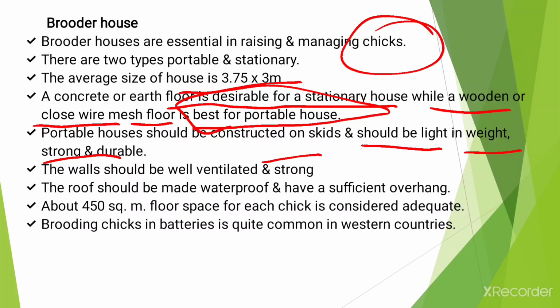Then the walls should be well ventilated and strong, and the roof should be made waterproof and have a sufficient overhang, and about 450 square centimeter floor space for each chick is considered adequate in case of brooder house, and brooding chicks in batteries is quite common in western countries, and that is called the battery system.